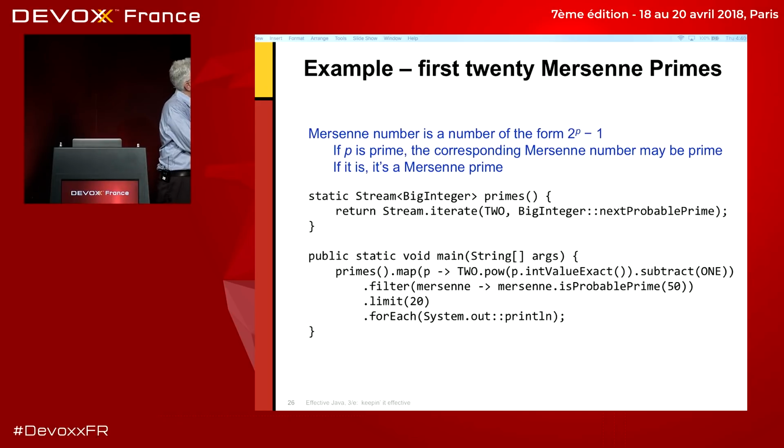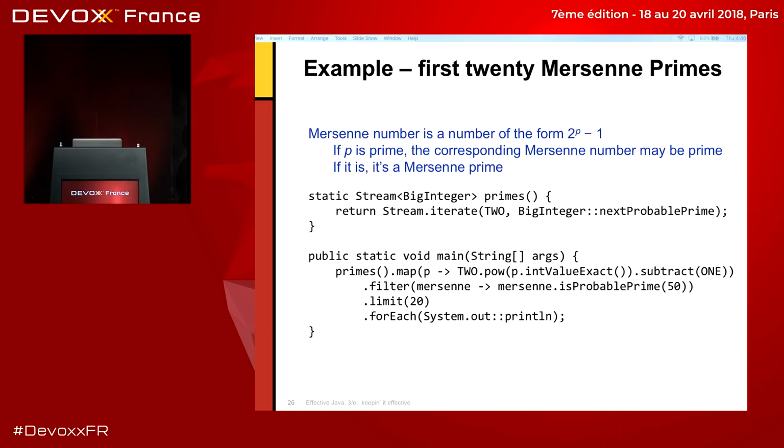So here's a little program that prints out the first 20 Mersenne primes. Its data source is a stream of all of the primes, which we've called primes. This method returns a stream of all the primes. And if you are new to streams, you might say, all the primes, how can you do that? There are infinitely many primes. And the answer is because streams are evaluated lazily, they can have infinite size. You won't necessarily process every element of them, but if you keep calling them, you keep getting more primes.